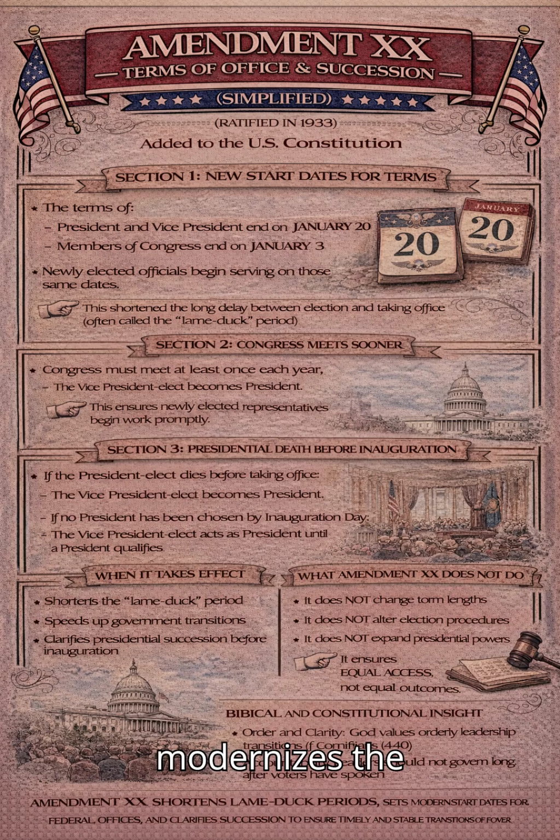Amendment 20 modernizes the timing of federal government terms to ensure faster transitions, clearer succession, and continuity of leadership. It reduced long delays between elections and the start of service, strengthening accountability and stability in government. Amendment 20: terms of office and succession simplified.